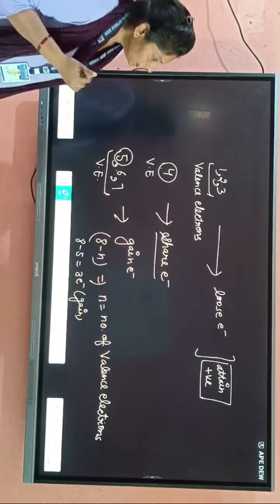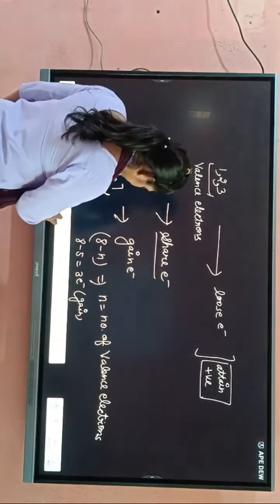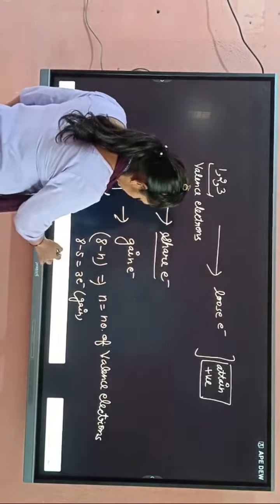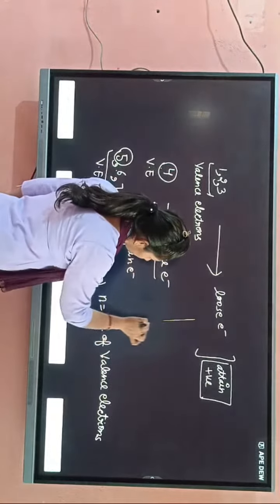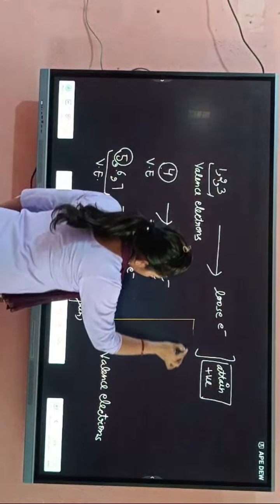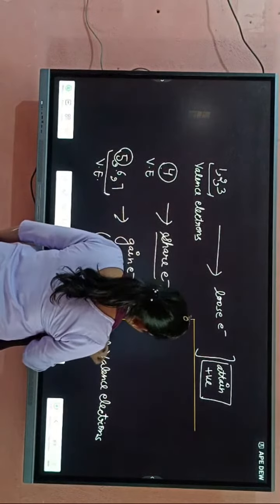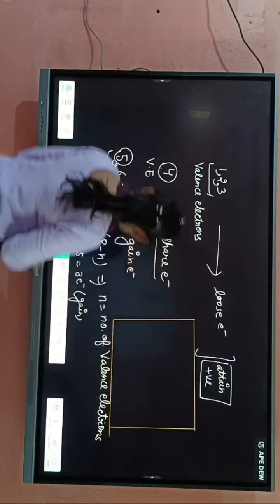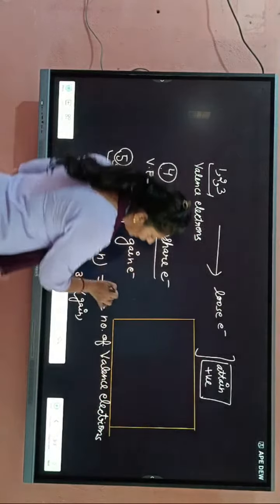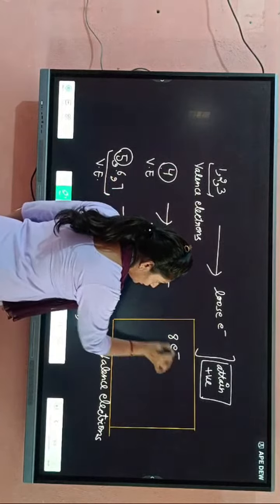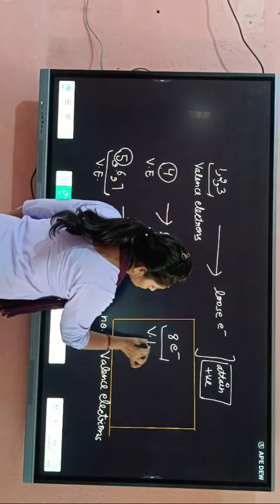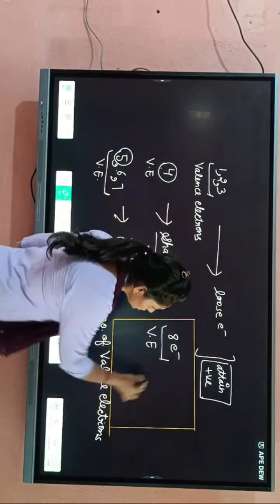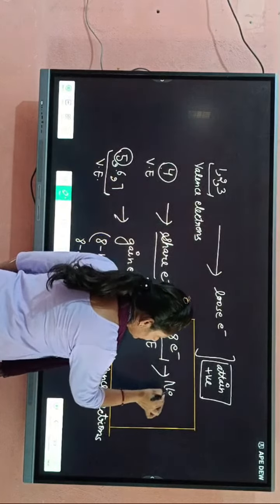But students, if there are already 8 electrons, 8 valence electrons, then neither will it lose nor will it gain.